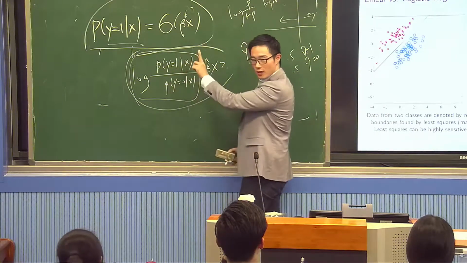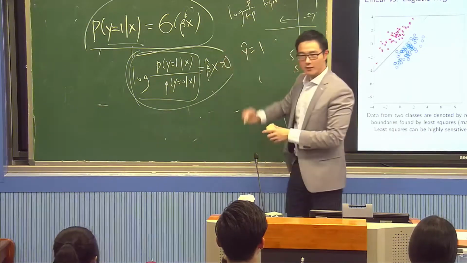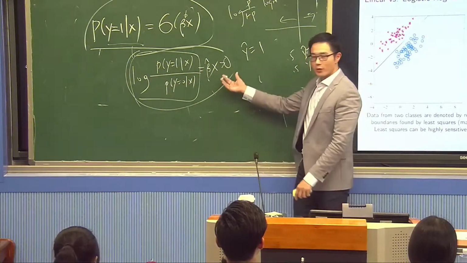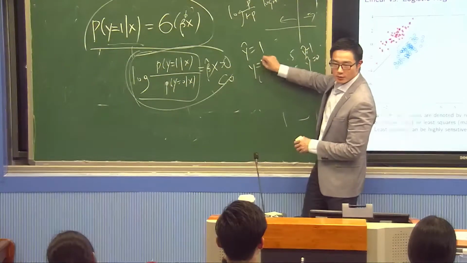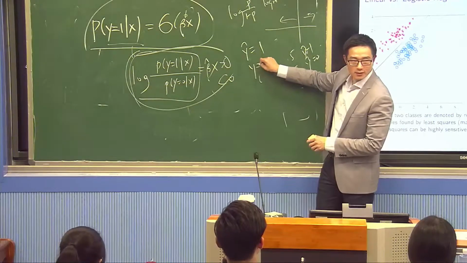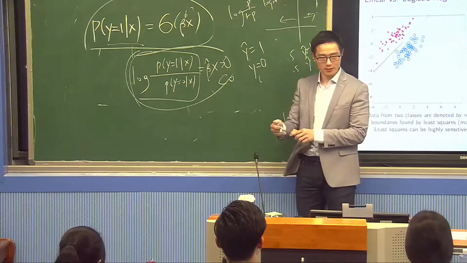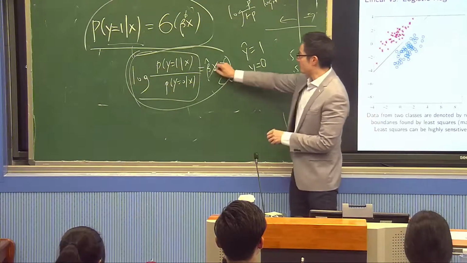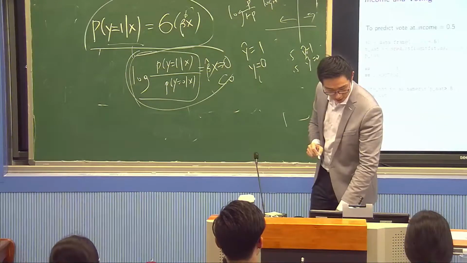Taking a log, this should be larger than 0, right? So if it's larger than 0, I get y equal to 1. If it's smaller than 0, I get y equal to 0. In other words, where is the decision boundary? The decision boundary is where this thing equals 0, right?